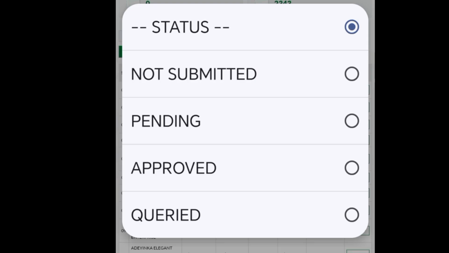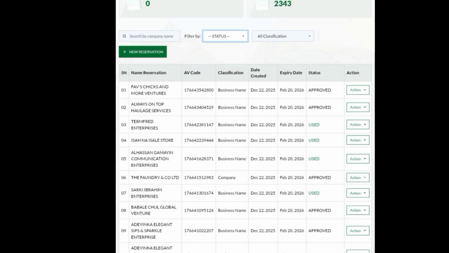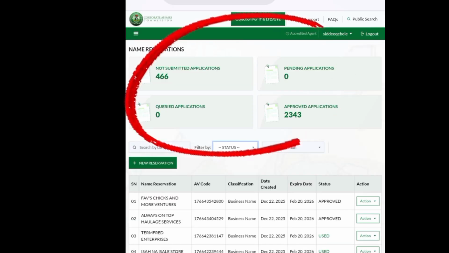So here, that is what you are going to be seeing here under the status. Each of these are what I've explained earlier. I talked about approve, I talked about pending, I've talked about all the status. The status are these 4 boxes that you are seeing on the screen right now. So that is that about that.